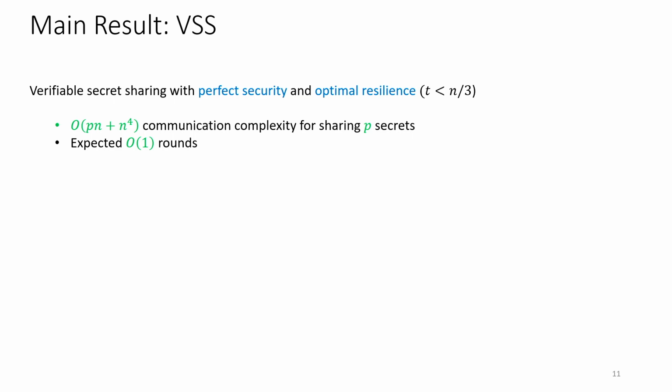So coming to our main result for the VSS, we give a VSS scheme with perfect security and optimal resilience, which has a complexity of order of Pn plus n^4 over point-to-point channels for sharing P secrets in expected constant rounds. What this essentially means is that when we have a large enough number of secrets, we get a linear overhead per sharing of a secret. And this exactly matches the semi-honest secret sharing, where a dealer would simply hand out shares to each party.